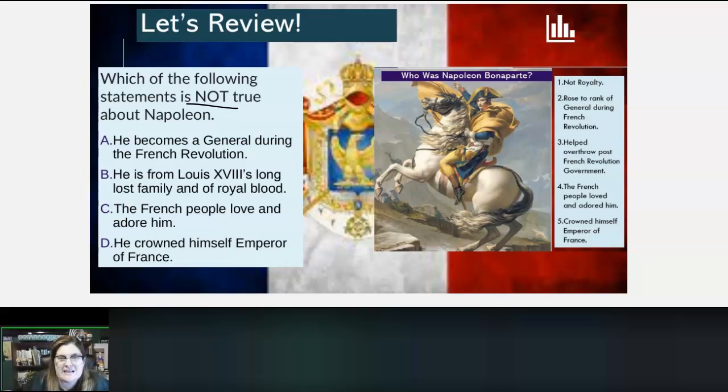If we look to the side, we can see all of the things that are true about Napoleon, to help us figure it out. Napoleon is not royalty. He rose to the rank of general during the French Revolution. He helped overthrow the post-French Revolution government. The French people adored him, and he crowned himself emperor. So which of these is not true?